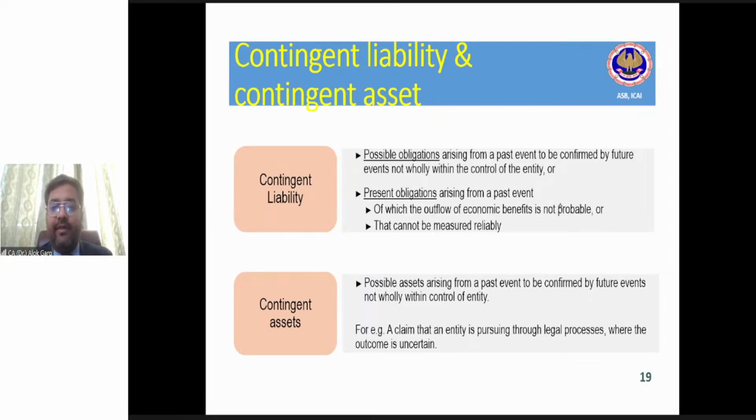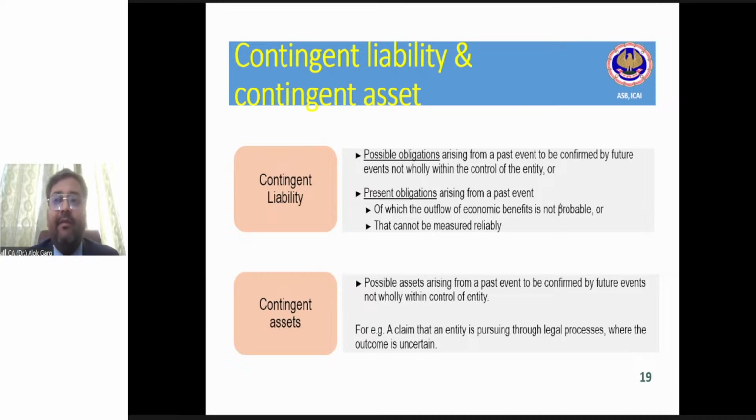In case of that example of future penalty of 5 lakh rupees, Koshiki, which example? Future penalty 5 lakh. Are you talking about if there is an environment legislation and the company has contaminated a land?